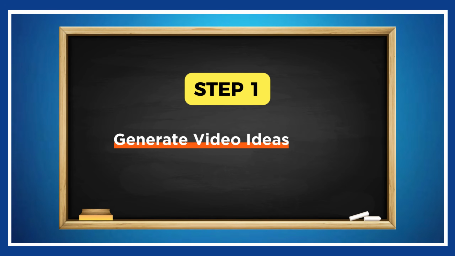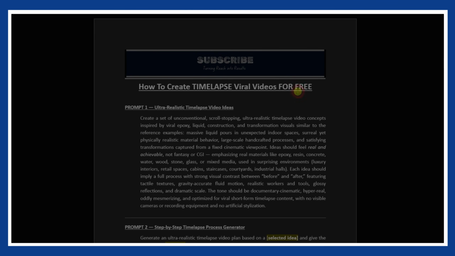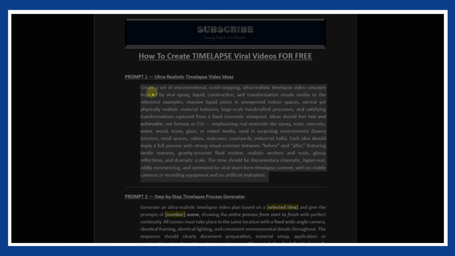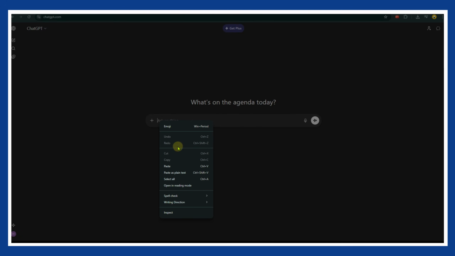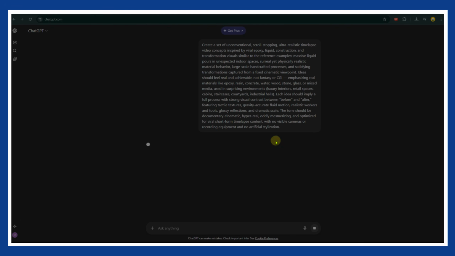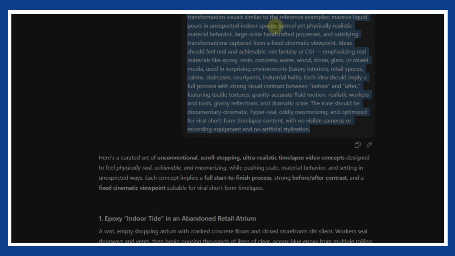Step 1, generate video ideas using ChatGPT. First things first, we need ideas. Go to the link in the description and open the document. Inside, you'll find 2 prompts. Start by copying the first one. Now open ChatGPT and paste it directly into the chat box. Hit enter. This prompt is built to generate scroll-stopping, ultra-realistic time-lapse video ideas, and pay attention to the pattern.